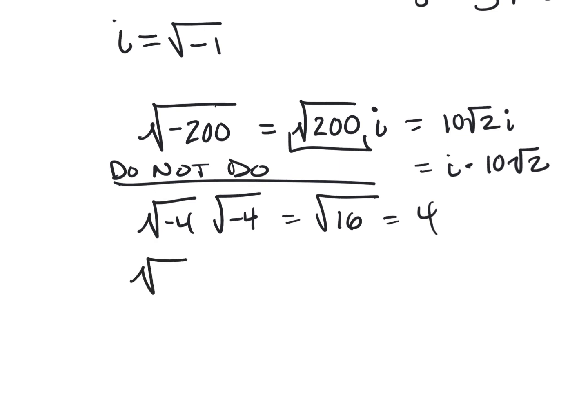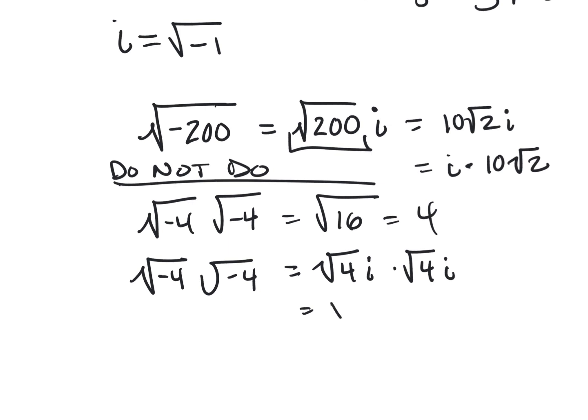Before you do any type of manipulation with the square root of a negative number, you have to take the i out first. So what is better to say is this is the square root of 4i times the square root of 4i. Once I get those i's out, now I can manipulate those numbers. That's the square root of 16 i squared, which is 4i squared. I'll talk about i squared in a minute.